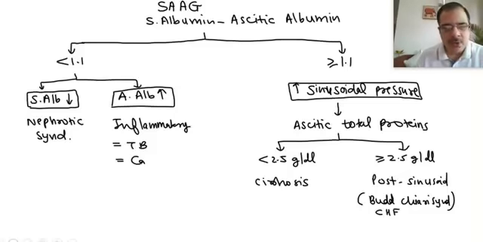But in those causes, there will be more than or equal to 2.5 gram per deciliter of total protein in the peritoneal space. So this is a very simple and short flow chart with the causes of ascites. Now, the other question will be, what other history points will you ask if a patient is coming to you with ascites? What are the other history points?